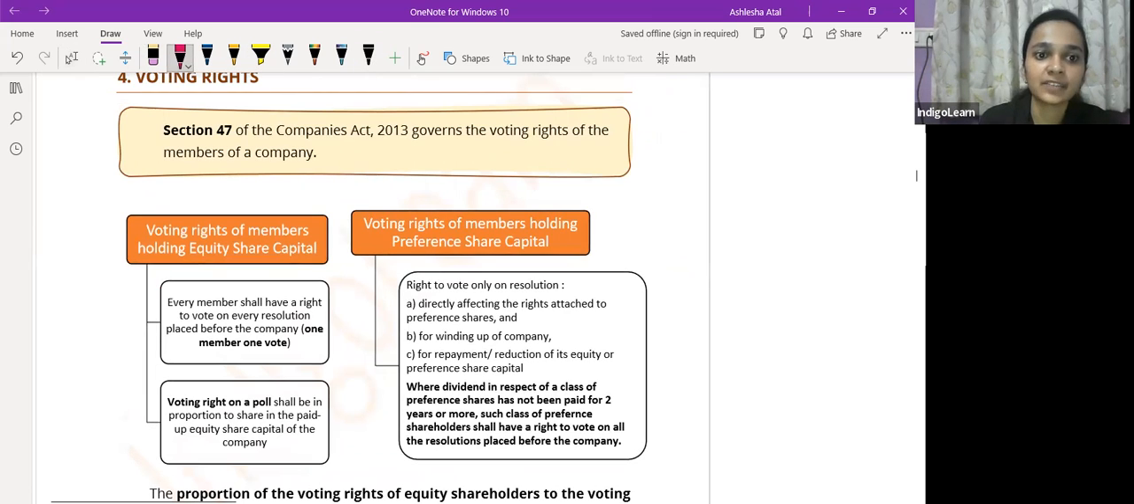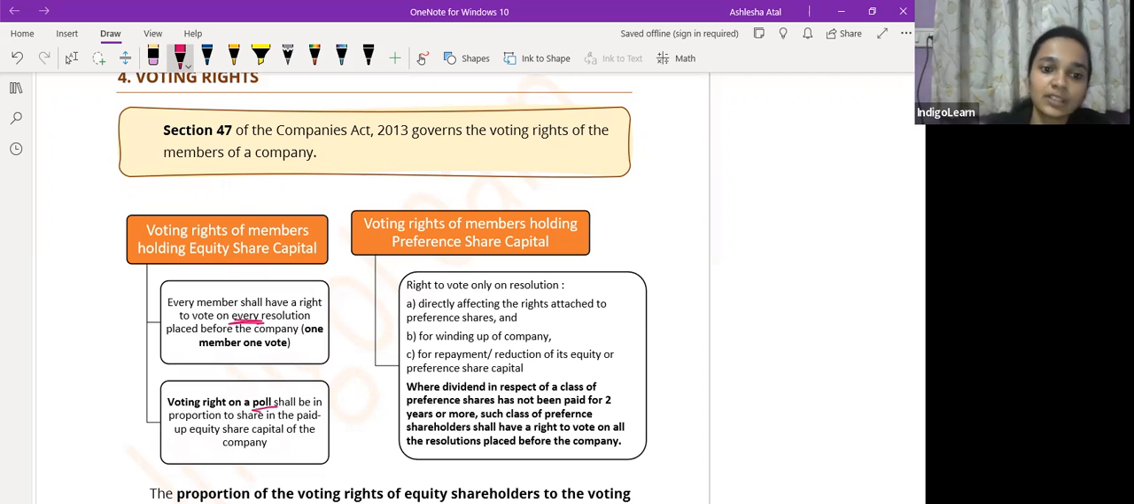So section 47 talks about voting rights of members of the company. Equity shareholders have a right to vote on every resolution which is placed before the company. Basically, when voting happens in a company the first time, it happens by show of hands. So one member is equal to one vote. That formula is used. But if voting by poll is happening, then what happens in the case of a poll?